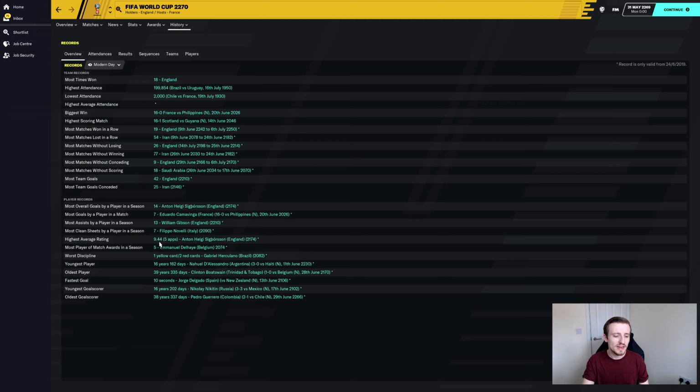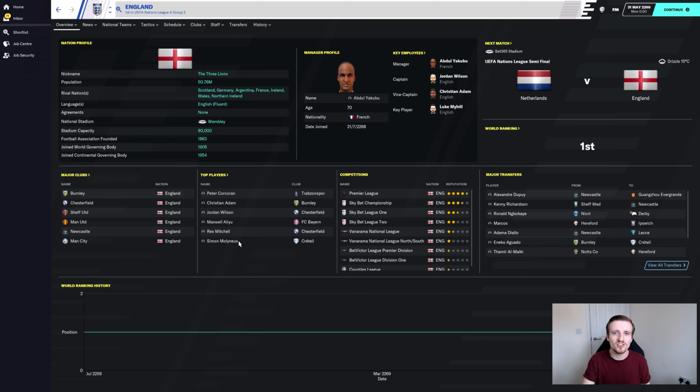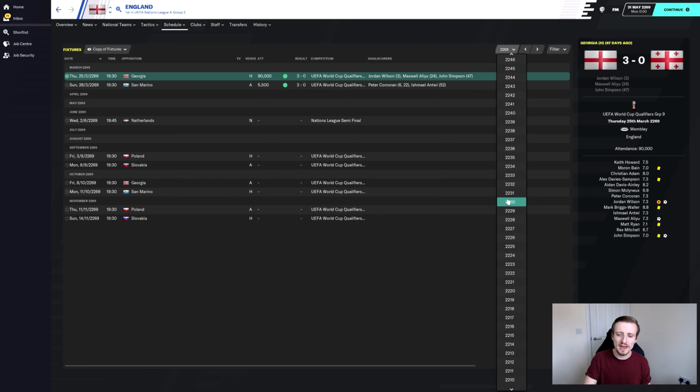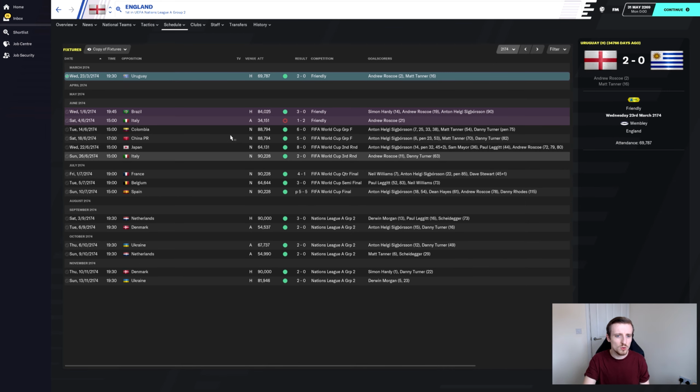He got a 9.44. Let's actually have a look at that World Cup. So 2174, so hopefully I don't forget that number. We'll just have a quick look and see who they played and the margins they were winning those games by. As you can see, the database is a little bit laggy when you try and click on certain things. My computer's pretty beefy, so the fact it's taken this long says how choppy the database is at this point. We want to go to 2174, so back almost 100 years. Let's go all the way back. Here we go, 2174. So the World Cup.